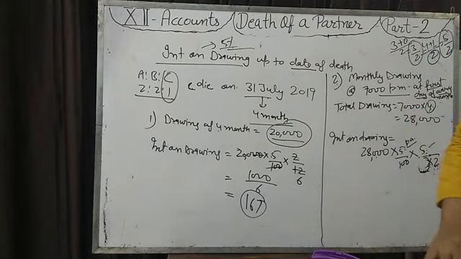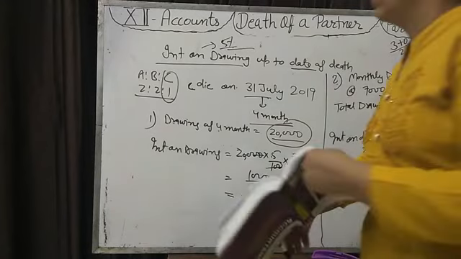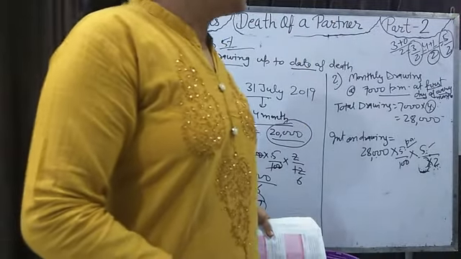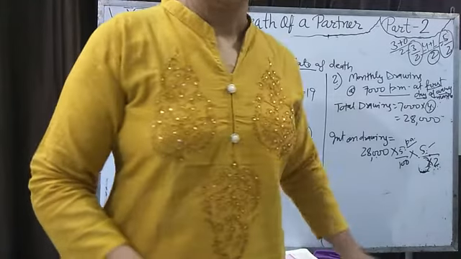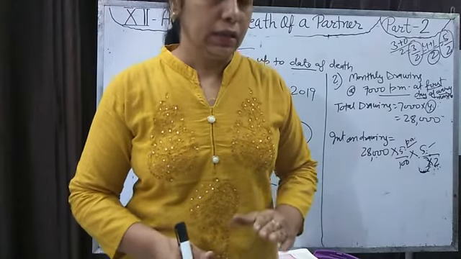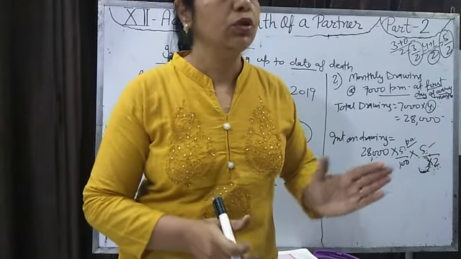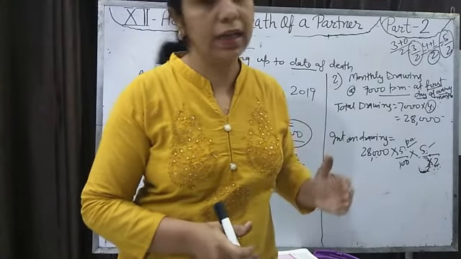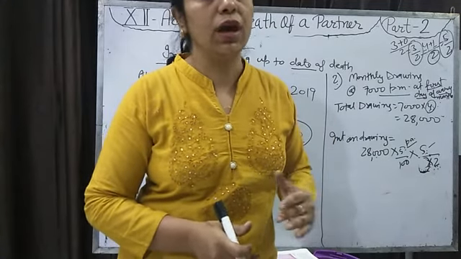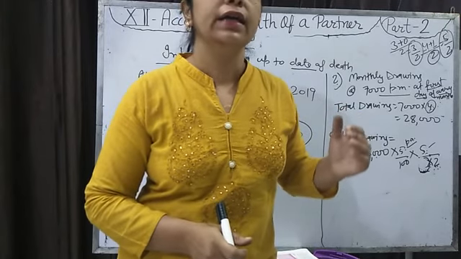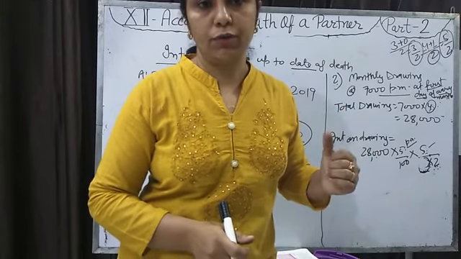Okay. So now this 5th chapter, retirement and death of a partner, is completed. You will solve all the questions of this chapter on retirement up to before the adjustment of capital. For death, you have to complete only the calculation of profit and the entry of goodwill and profit.